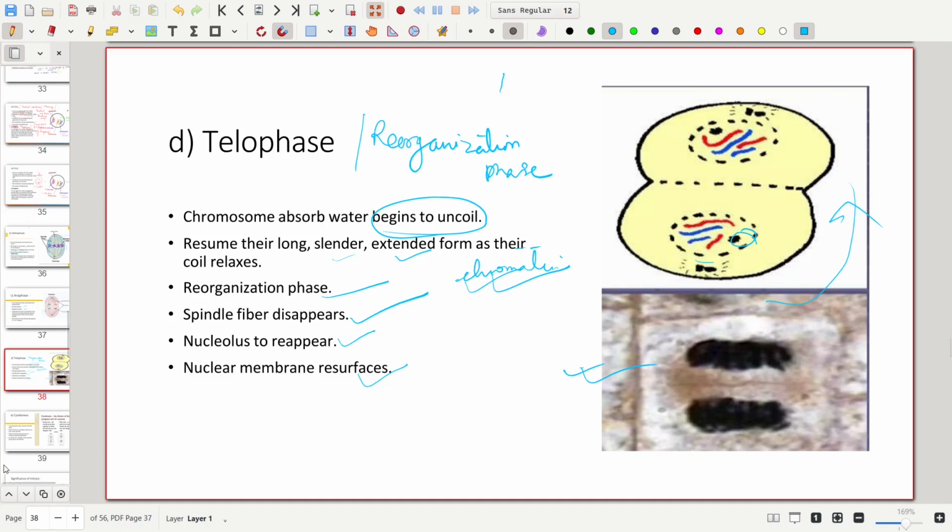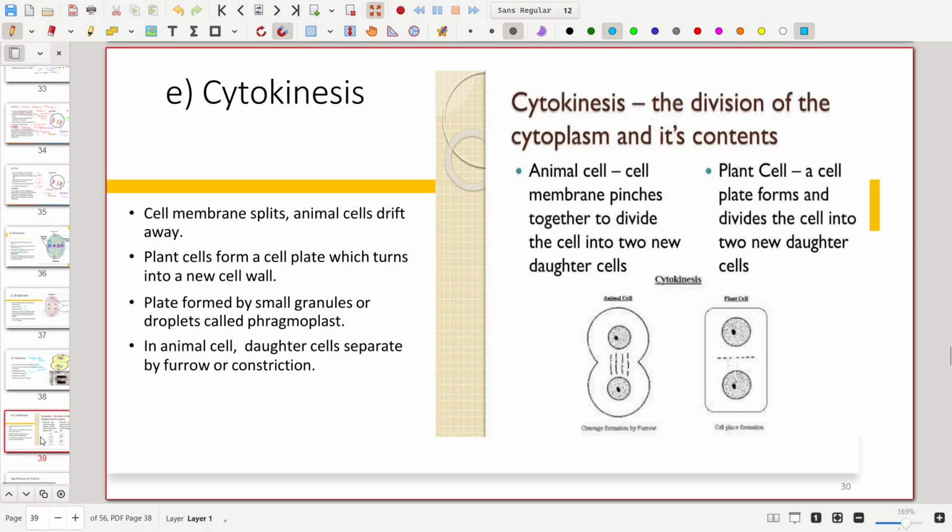And now let's move towards the last stage, that is the cytokinesis. After the completion of division of the nucleus with the four phases inside the karyokinesis, now we move towards the cytokinesis, which is called the division of cytoplasm. That is after karyokinesis, and it takes place in two ways. The first one is the cell plate formation in case of the plant cell, and the other is by furrow formation or by the constriction method, also known as furrow formation.